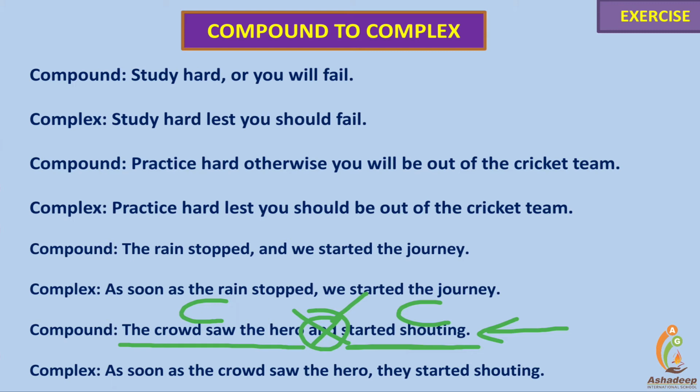So, two consecutive actions. As soon as is the conjunction, a subordinating conjunction. As soon as the crowd saw the hero is a dependent clause. They started shouting is the main clause.